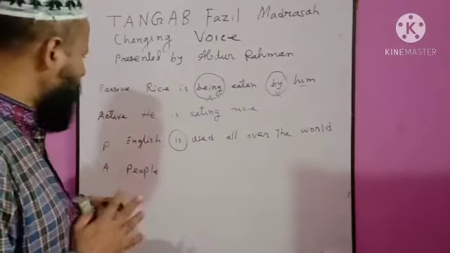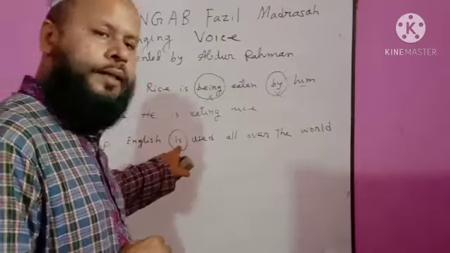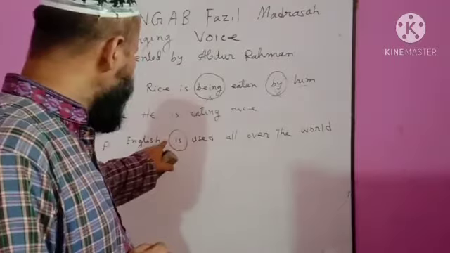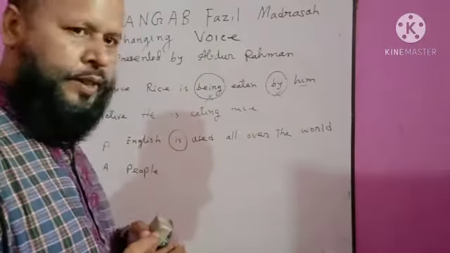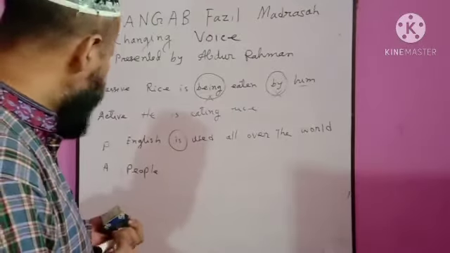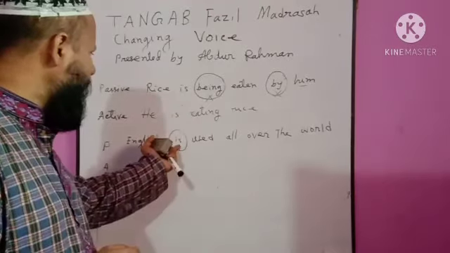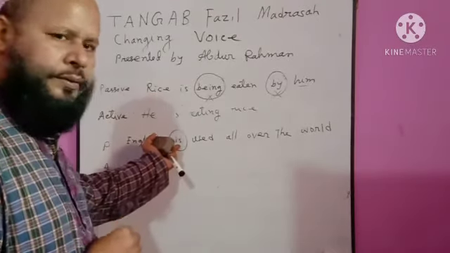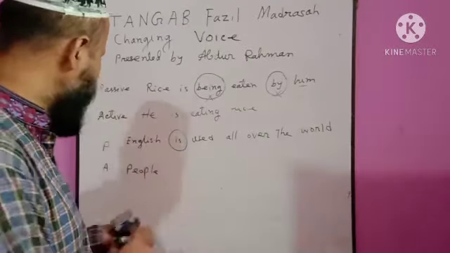Then given the auxiliary verb. After omitting to be verb, there is no auxiliary verb in this sentence. So we cannot use the given auxiliary verb. There is no given auxiliary verb. Is has been omitted as to be verb. So there is no auxiliary verb in this sentence.